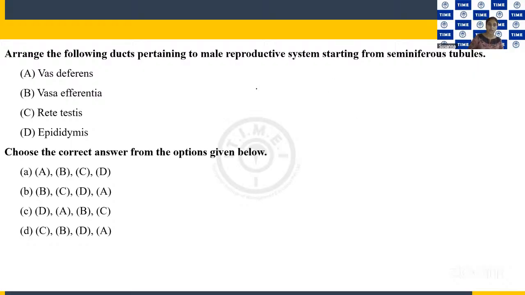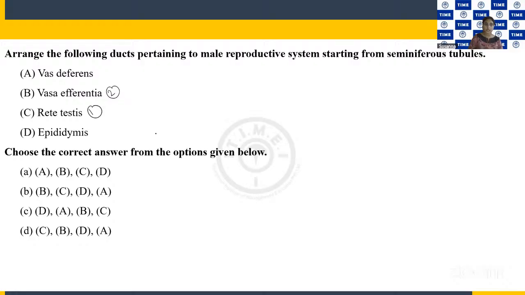If you have a clear idea about the structure, if you have observed the diagram carefully, you can easily answer this question. So after seminiferous tubule, when you study the reproductive system, seminiferous tubule is followed by rete testis. Rete testis is followed by a structure called vasa efferentia.